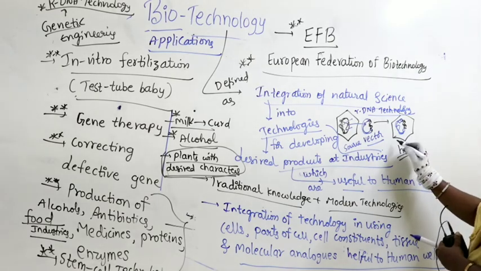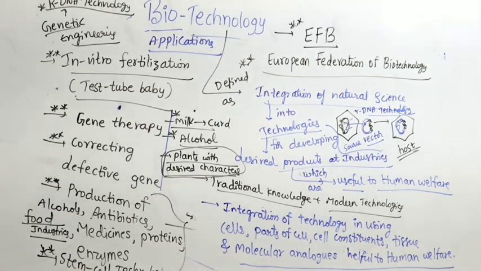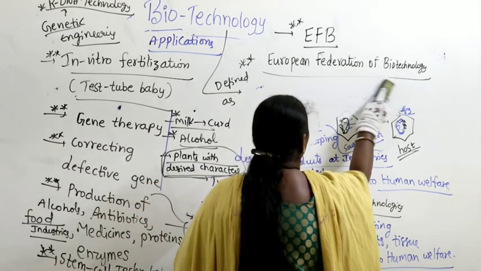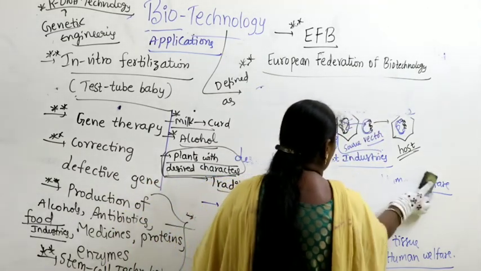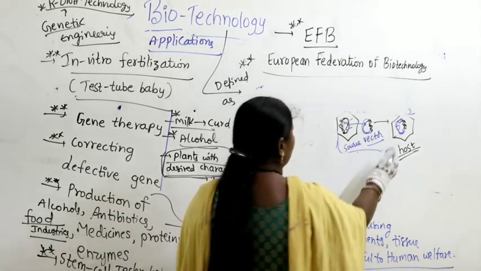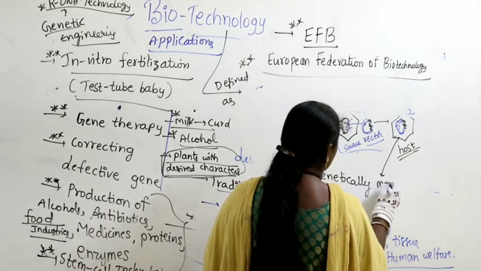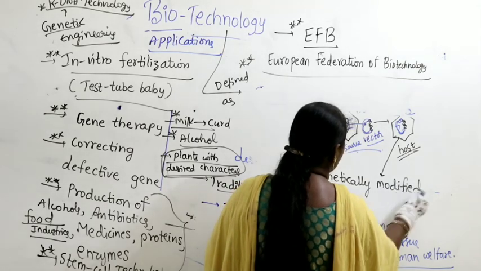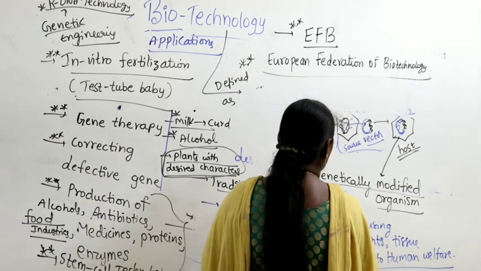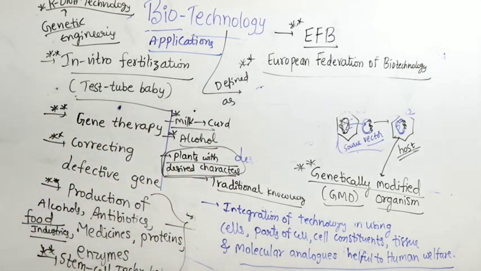What do you call this host? The host here itself is called what? Genetically modified organism. Now it is called a genetically modified organism. It is called GMO.